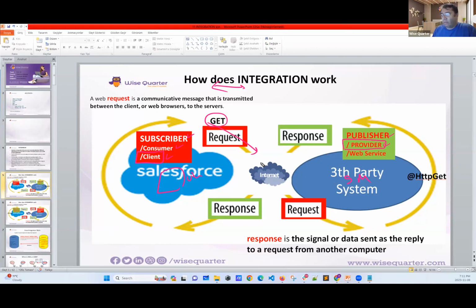If the provider has the method, you will learn how we write this method. If the provider has this method, according to the request, they provide the response. And then the consumer or the client will get the response and do whatever they want.